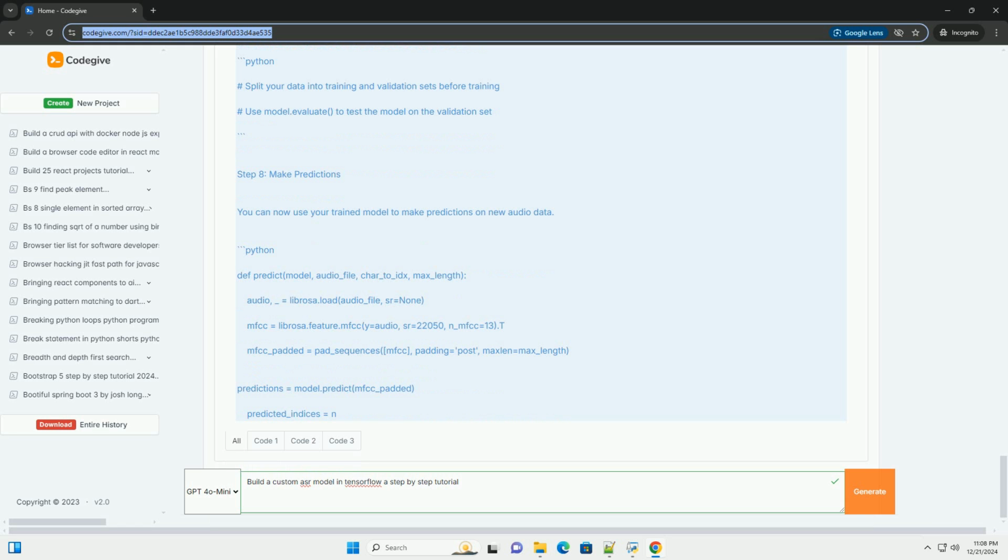Step 7, evaluate the model. Evaluate the performance of your model on a validation set. Split your data into training and validation sets before training. Use model.evaluate to test the model on the validation set.